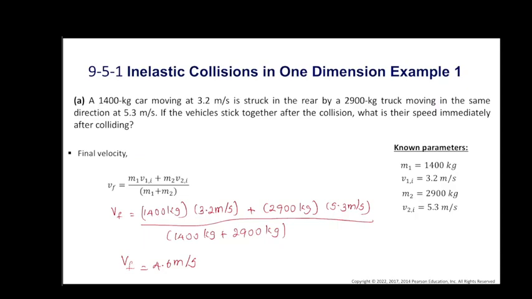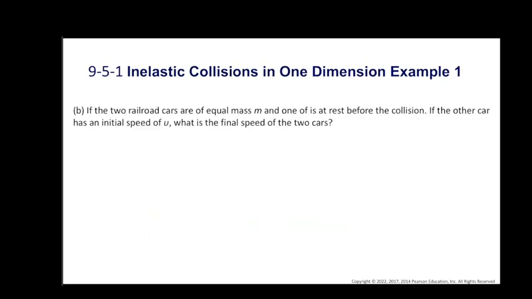Now let's do another example. This one says if two railroad cars are of equal mass and one of them is at rest before the collision, and the other car has an initial speed of v, what is the final speed of the two cars?